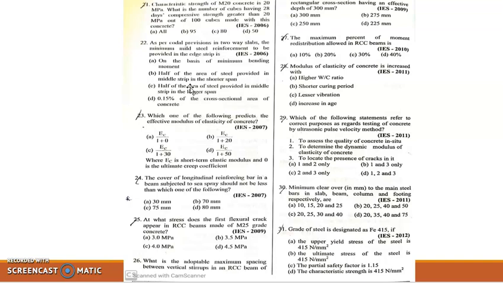31. Grade of steel is designated as Fe415 if: option A, upper yield stress of this steel is 415 Newton per millimeter square; B, the ultimate stress of the steel is 415 Newton per millimeter square; C, the partial safety factor is 1.15; D, the characteristic strength is 415 Newton per millimeter square. Here, the correct answer is option D. The characteristic strength is 415 Newton per millimeter square.